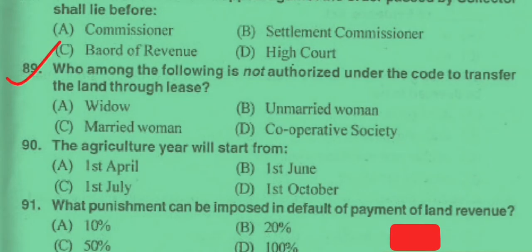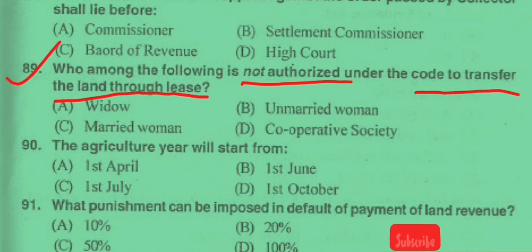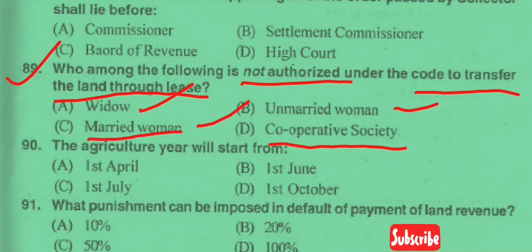Now question number 89. Who among the following is not authorized under the code to transfer the land through lease? Option A widow, option B unmarried daughter, option C married woman, and option D cooperative society. So the answer is clear, married woman. A married woman is not authorized under the code to transfer the land through lease. So the answer is option C.